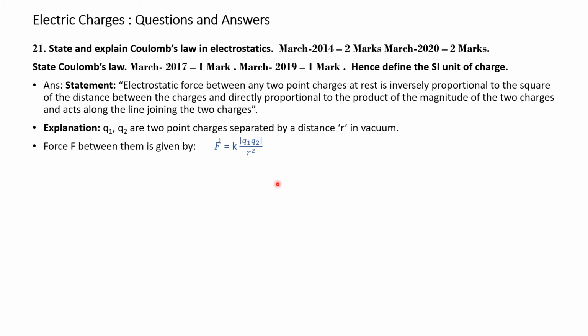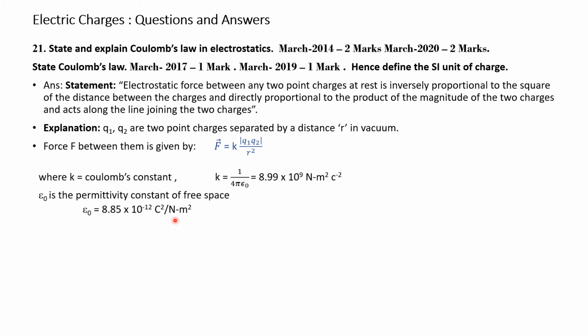That is equal to 8.99 into 10 to the power of 9 newton meter square per coulomb square. Epsilon naught is the permittivity constant of free space. Epsilon naught is equal to 8.85 into 10 to the power of minus 12 coulomb square per newton meter square. F is equal to K Q1 Q2 by r square.